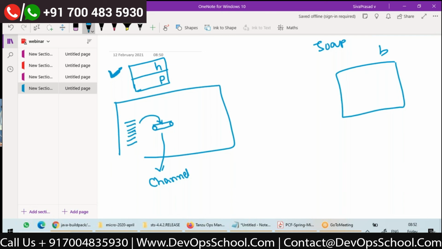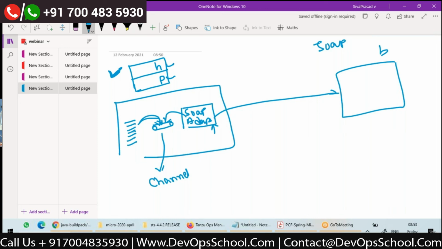Then what? If somehow I can configure a SOAP adapter, again, this is not in code, it is in the configuration. Whenever any message comes into this channel, the SOAP adapter can take it, convert this generic message to a SOAP message, and make a SOAP call. I'll configure my endpoint details in the adapter configuration.